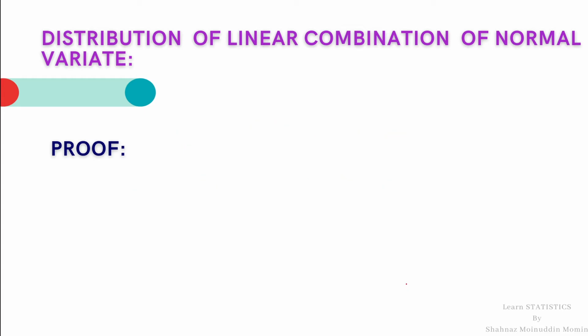Therefore, Y follows normal with a mu plus b and a square sigma square.